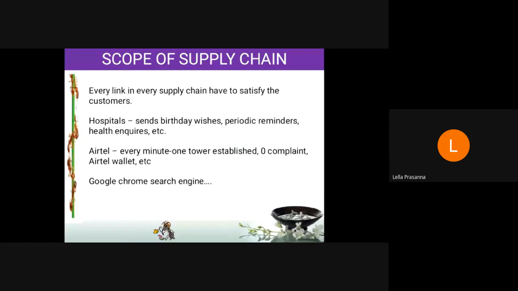Next, they will ask you health inquiries. Sir, last year you had an operation. How are you? How is this? Is it good? Like that, they will start inquiring only to satisfy the customer.